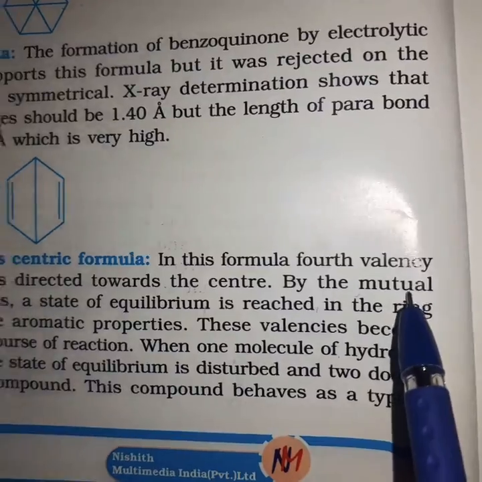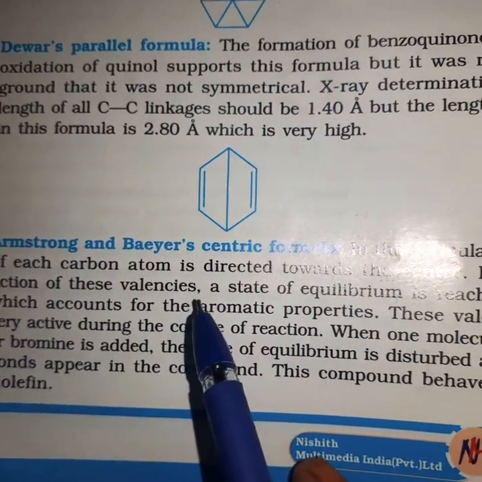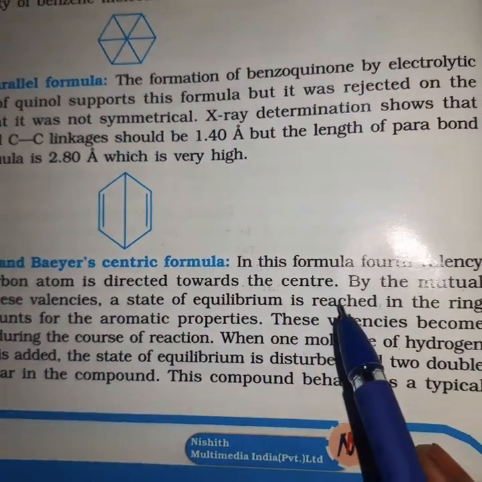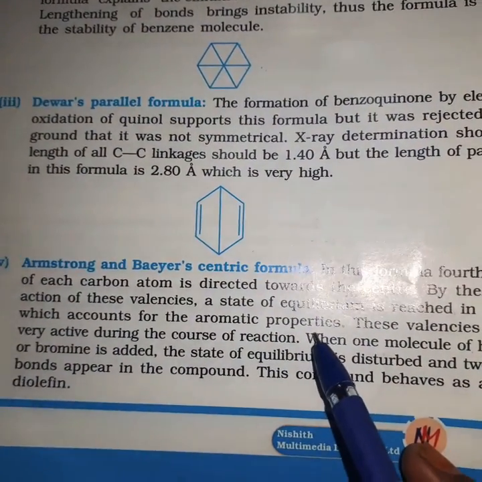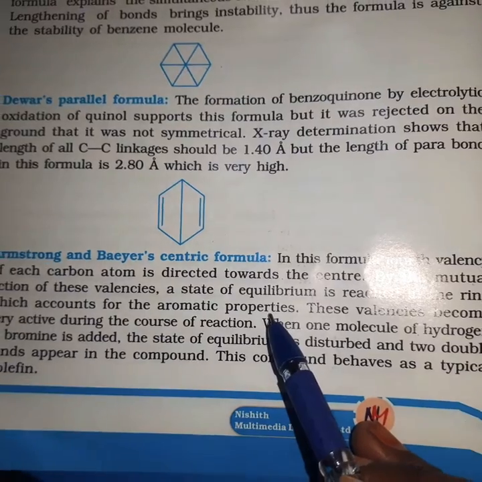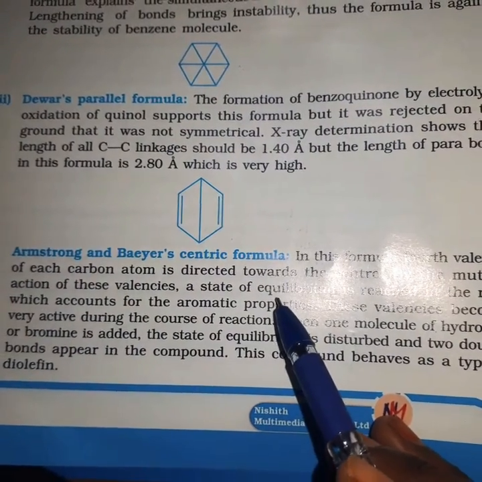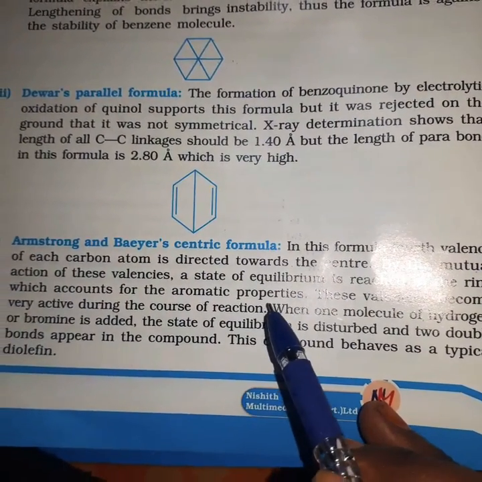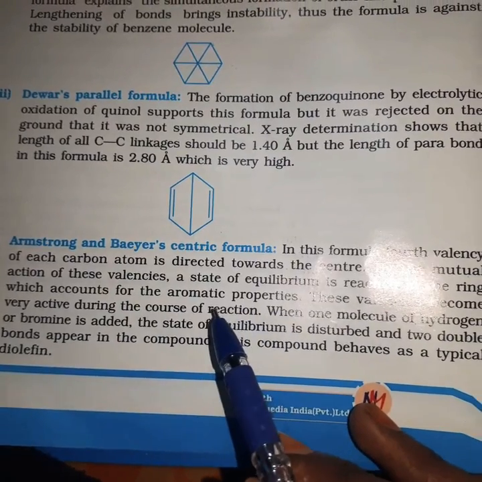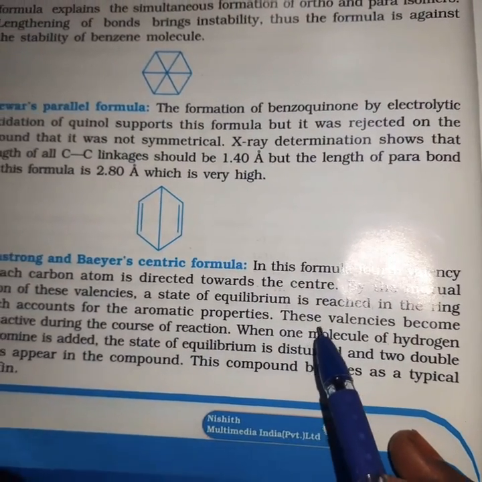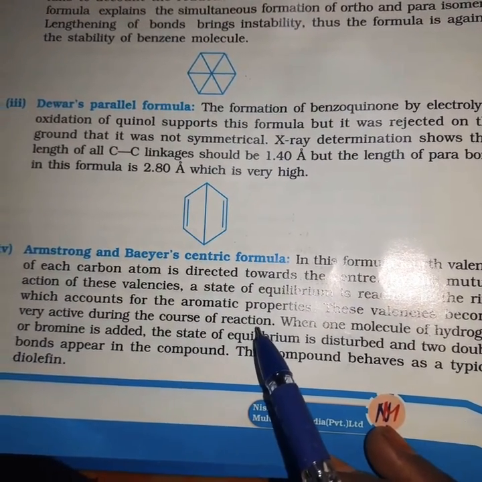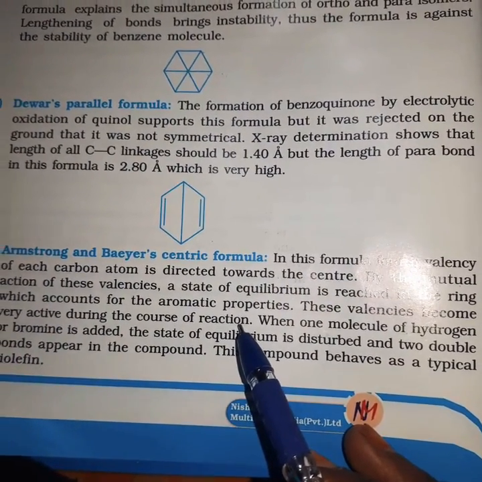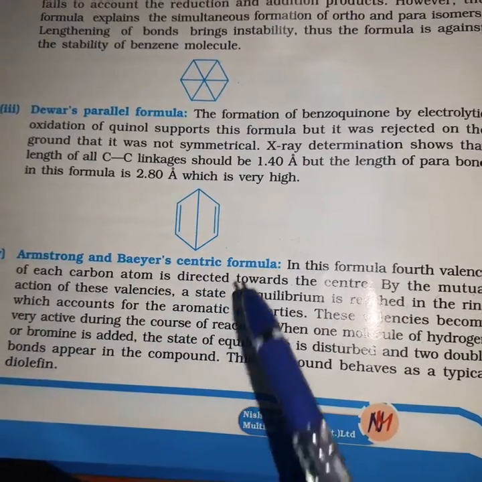By the mutual action of these valencies, a state of equilibrium is reached in the ring, which accounts for the aromatic properties. So according to this, the fourth valency is pointed towards the center, so that a state of equilibrium is reached, which accounts for aromatic properties. These valencies become very active during the course of reaction. So during the course of reaction, these valencies which are directed towards the center become very